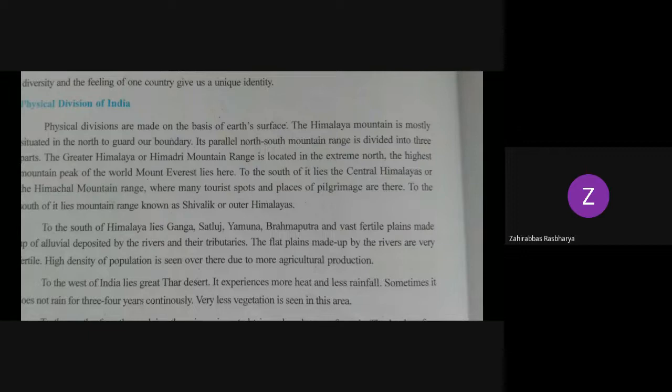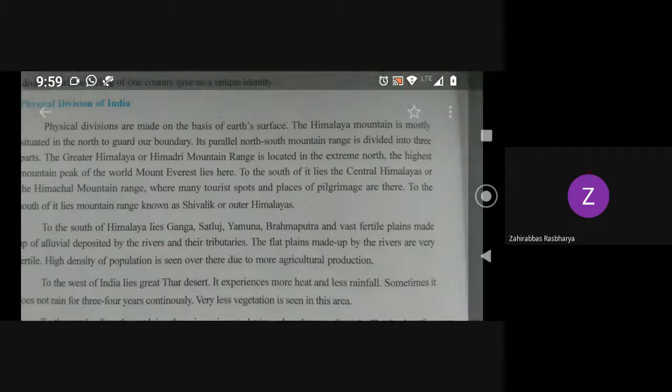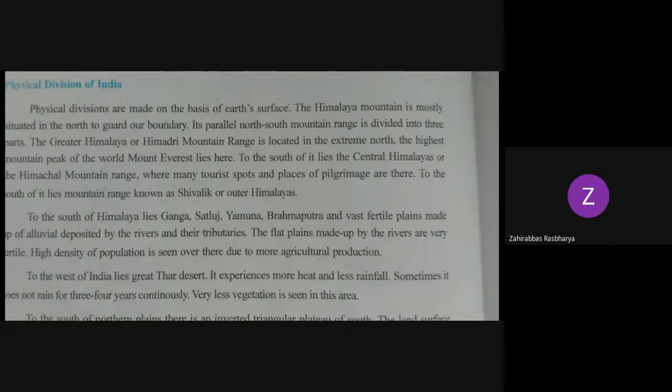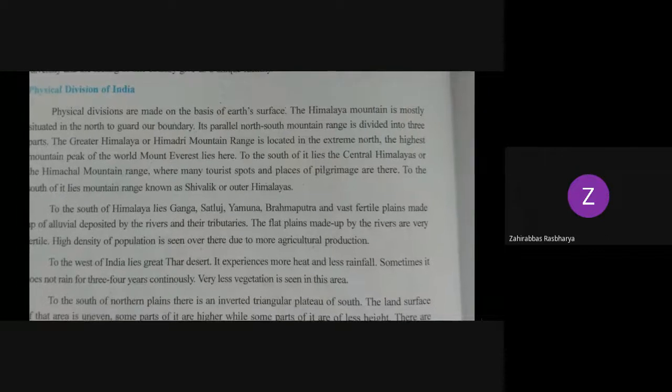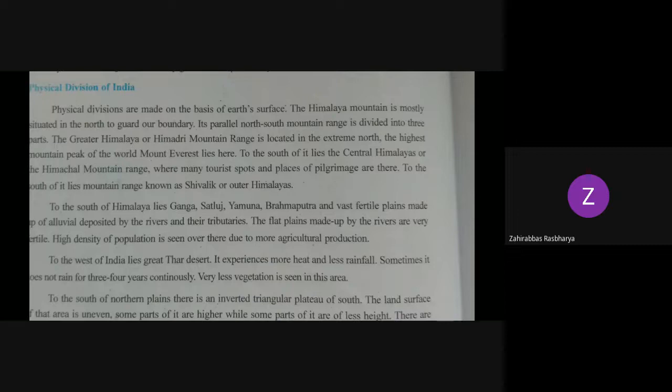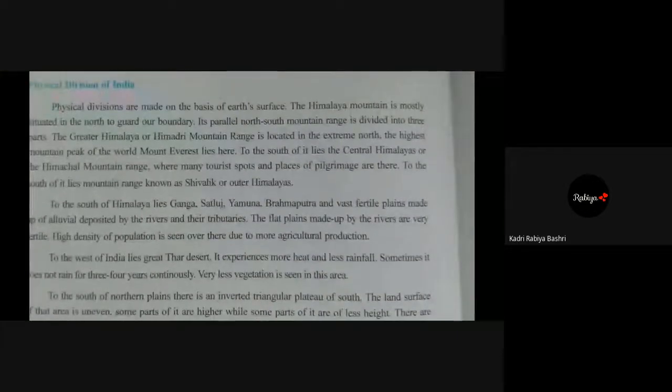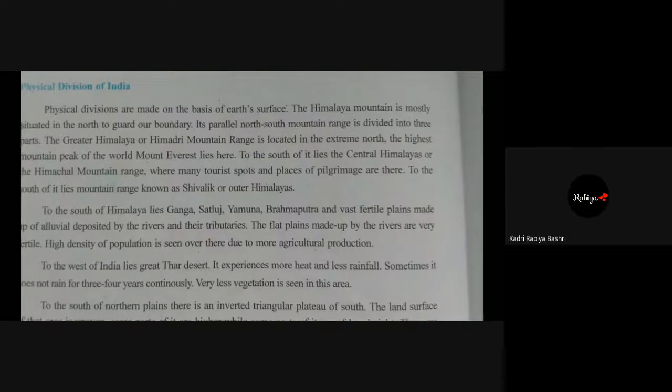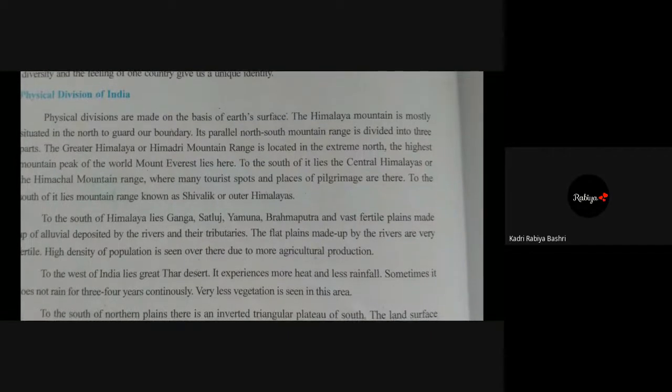Yes, Rabia, can you read this? Rabia, are you there? Yes, ma'am. Yes, Rabia, read better. You have a textbook, Rabia? Yes, ma'am, I have. Then read from that only.